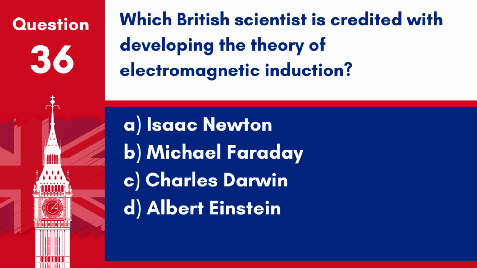Question 36. Which British scientist is credited with developing the theory of electromagnetic induction? A. Isaac Newton. B. Michael Faraday. C. Charles Darwin. D. Albert Einstein. Answer: B. Michael Faraday. Michael Faraday is credited with developing the theory of electromagnetic induction.